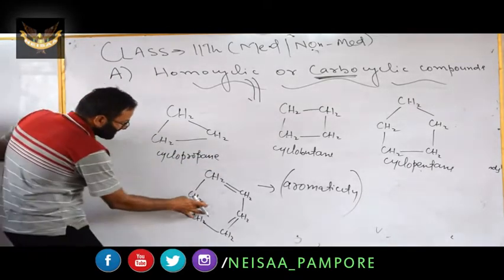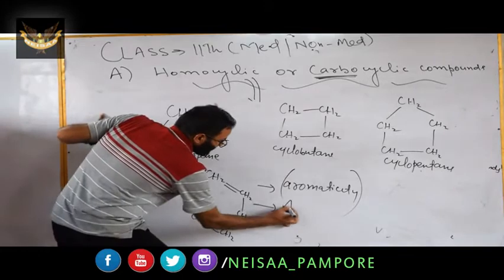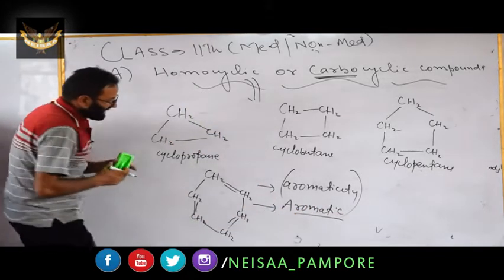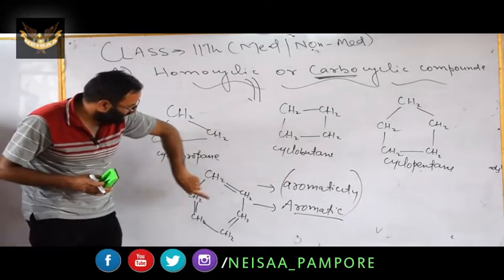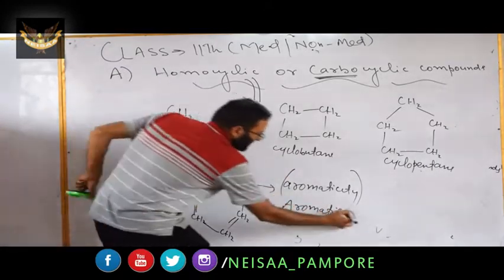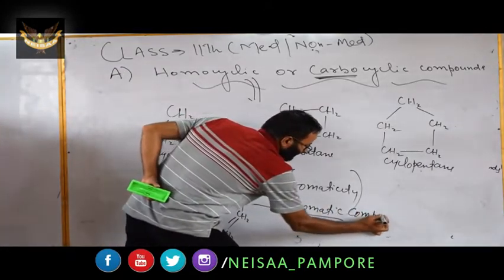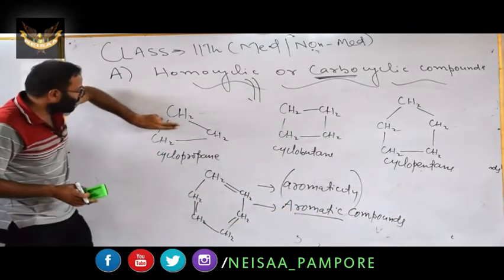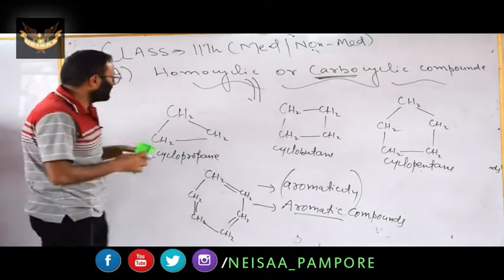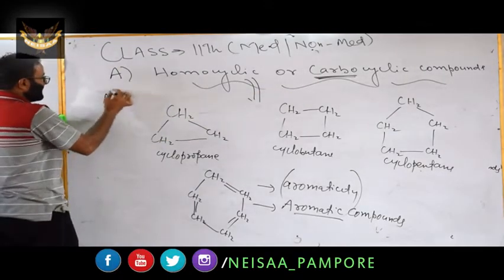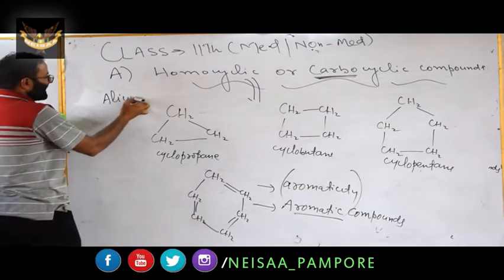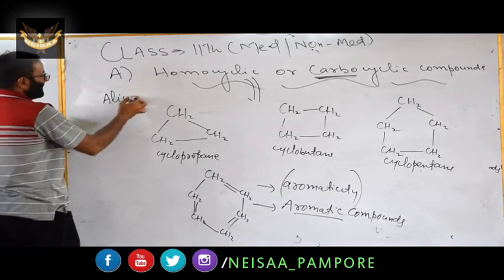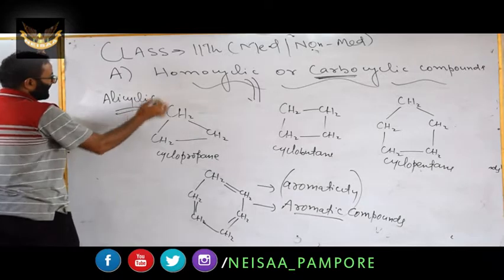Hence this second class is known as aromatic compounds. And the first type, cyclopropane, cyclobutane, cyclopentane, is known as alicyclic compounds.